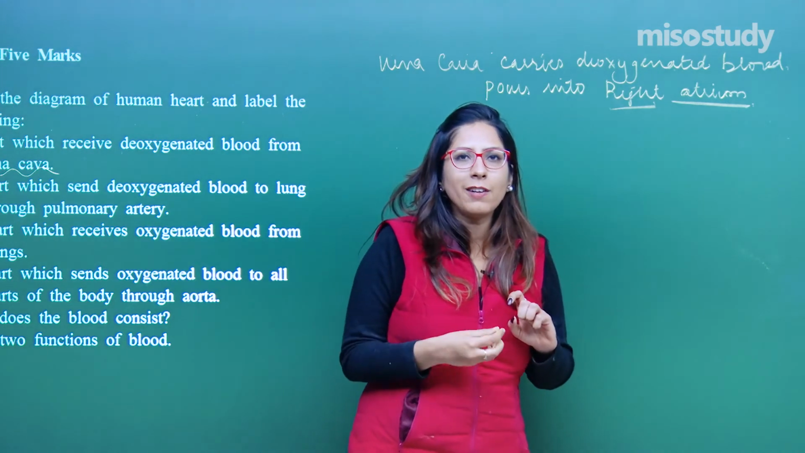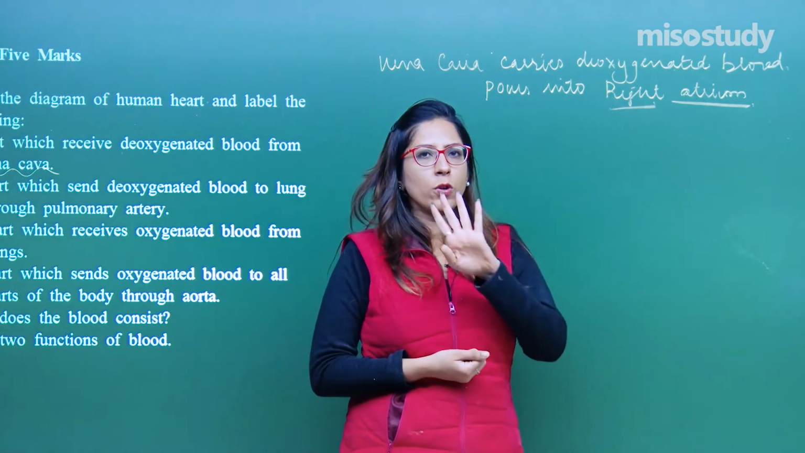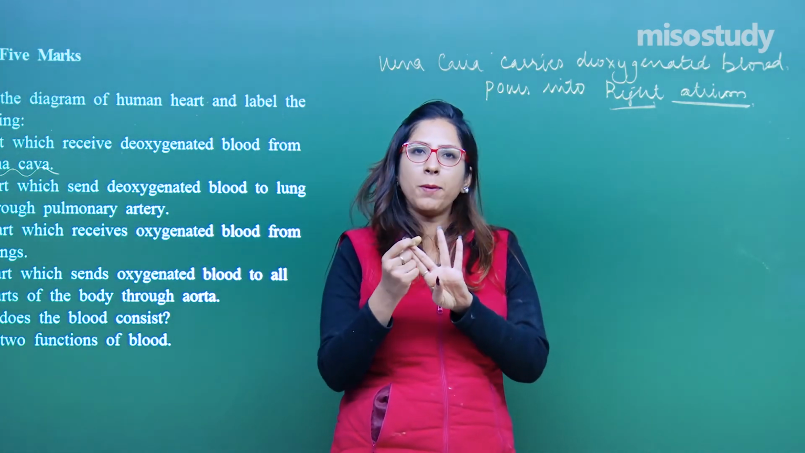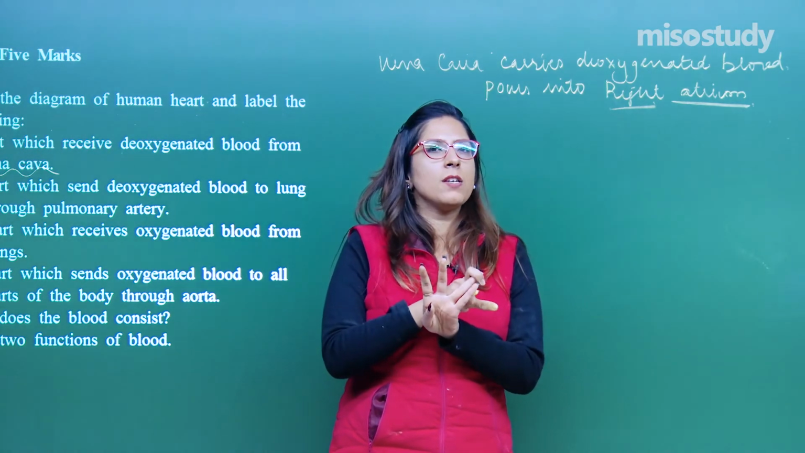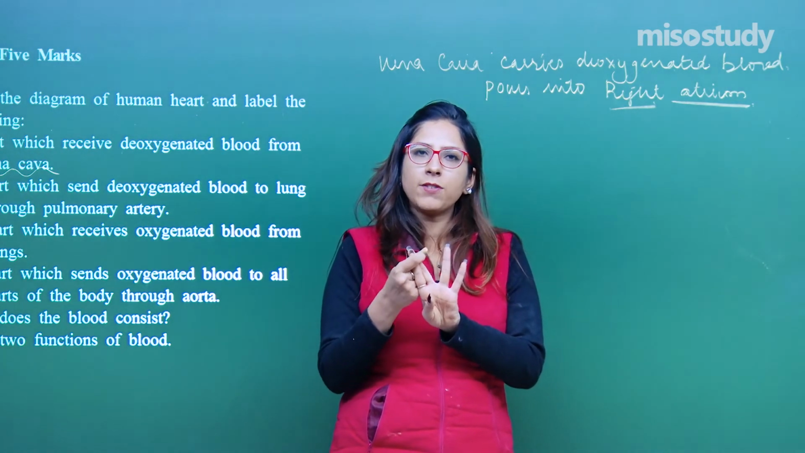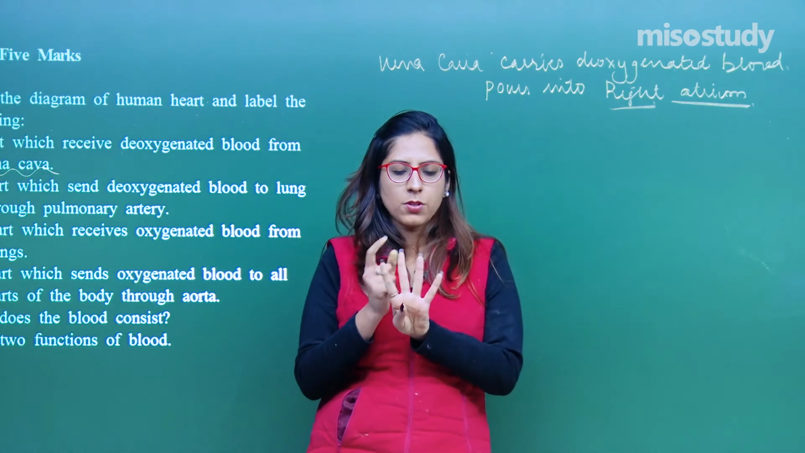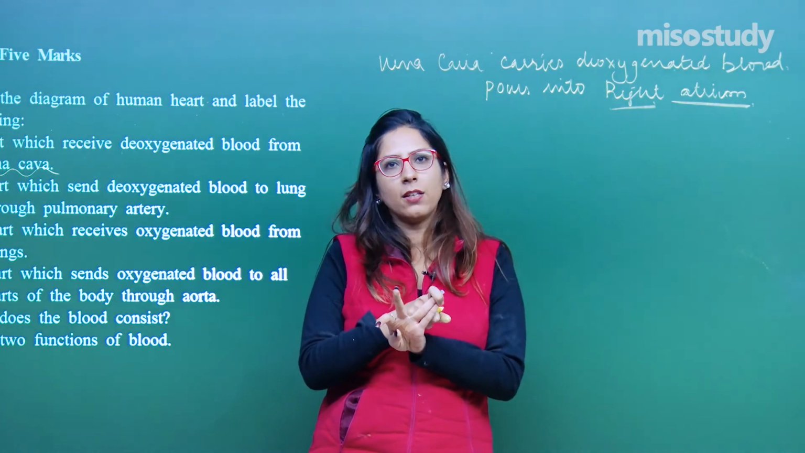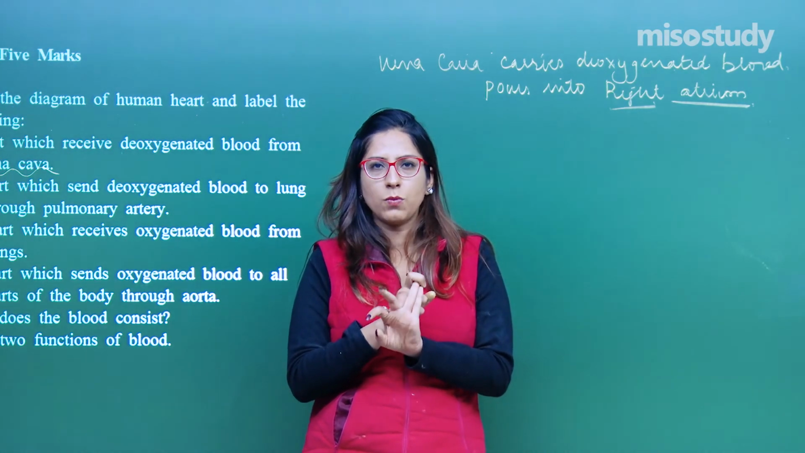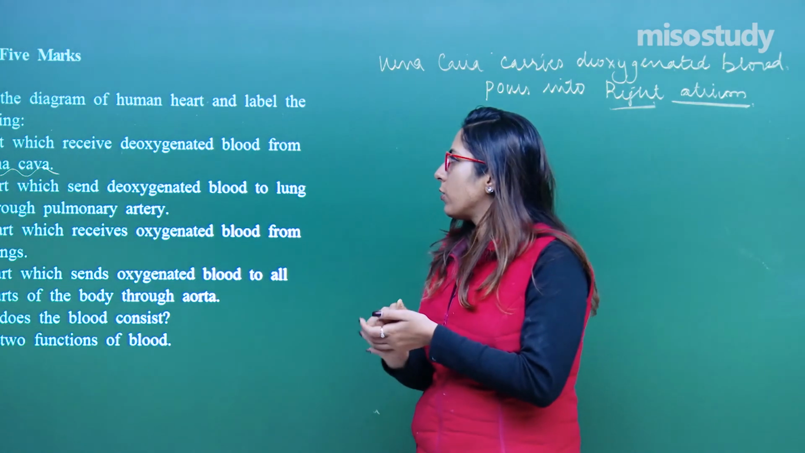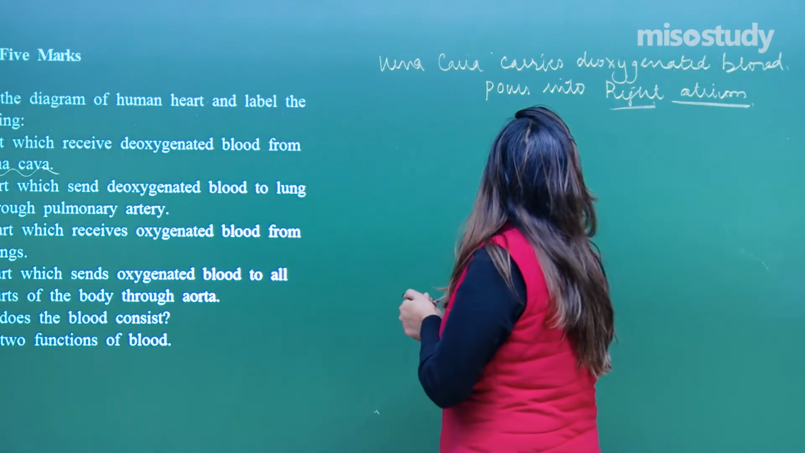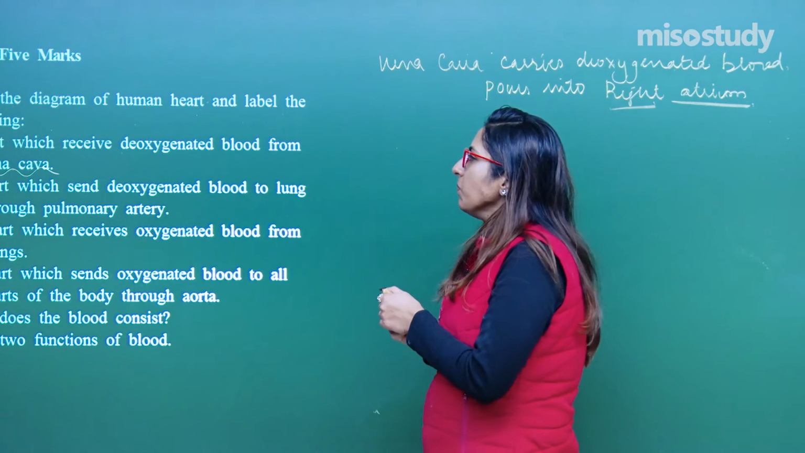Because overall when you say heart, in this the 4 chambers are present. 2 are present on the left side, 2 are present on the right side. On the left side the oxygenated blood comes, on the right side the deoxygenated blood comes. This is what you have to answer. So in this case you have to label right atrium, right?